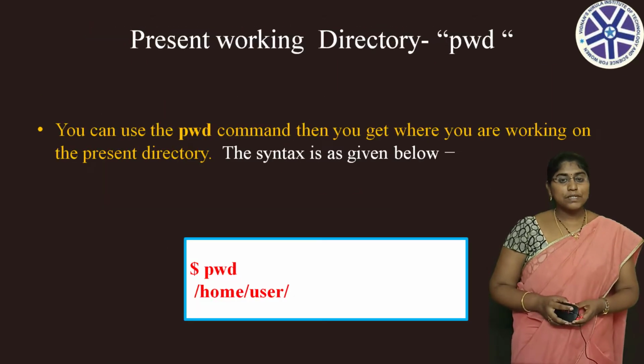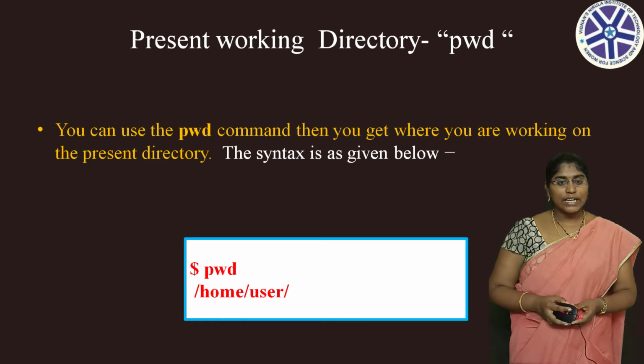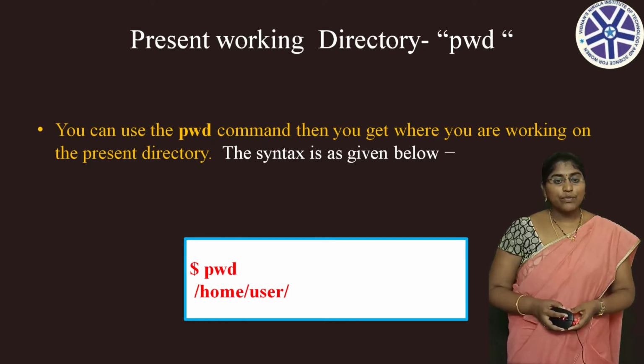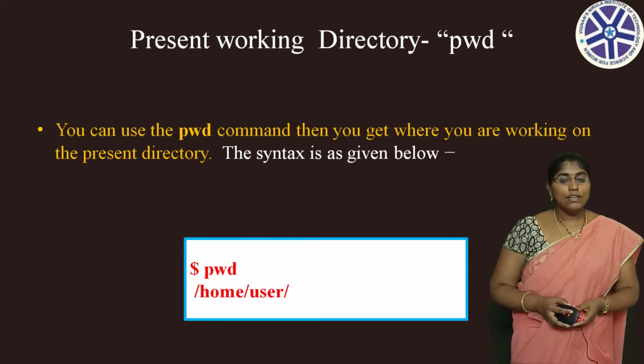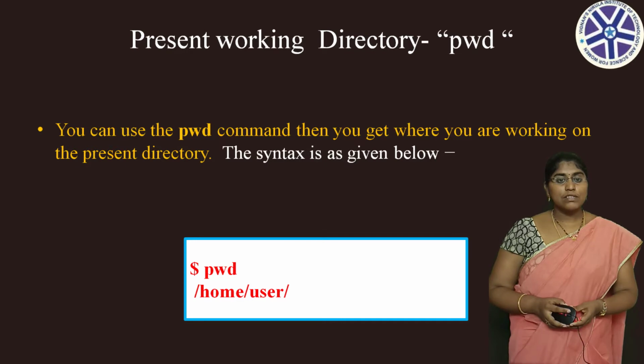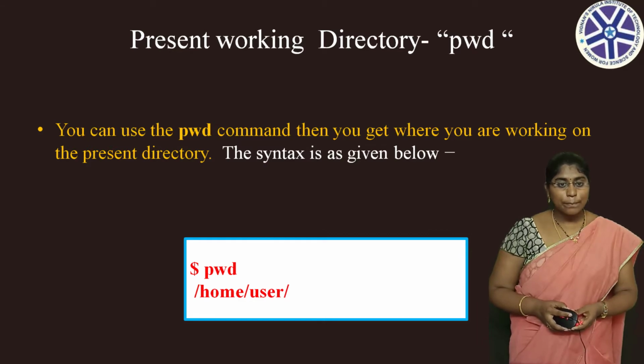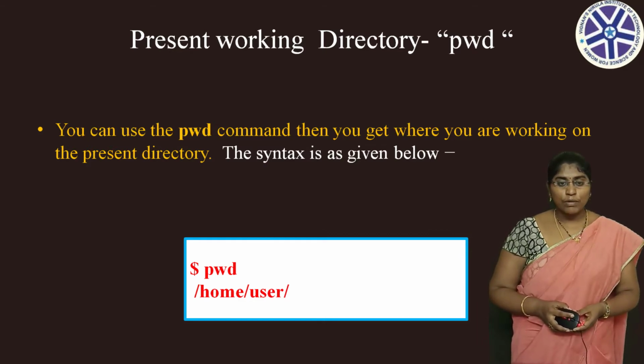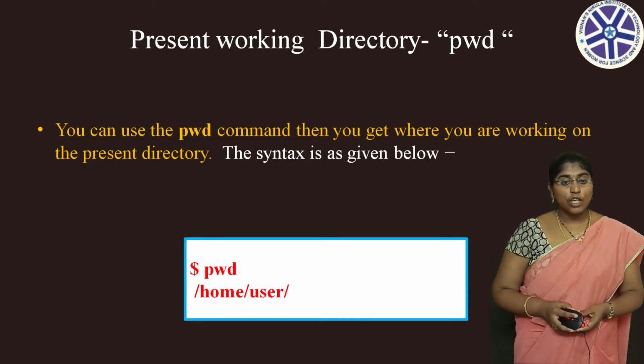Generally pwd means present working directory. By using the pwd command, we can find out the current working directory, where you are working. A directory in which the user works at any point of time is known as the current directory or present working directory. The current working directory may or may not be the user's home directory. The pwd command is used to find the present working directory.